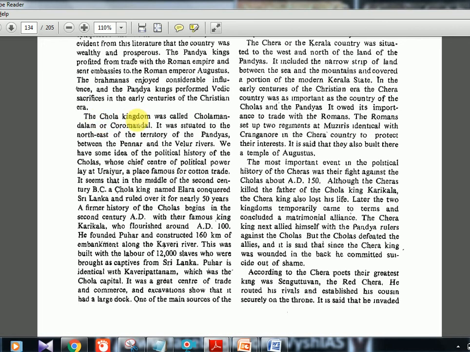Okay, the Chola kingdom was called Chola Mandalam or Coromandel. Now we know, right? Coromandel Coast. The name is derived from Chola Mandalam, that is, from the Chola kingdom. It was situated to the northeast of the territory of the Pandyas. Okay, a little bit north of the Pandyas.